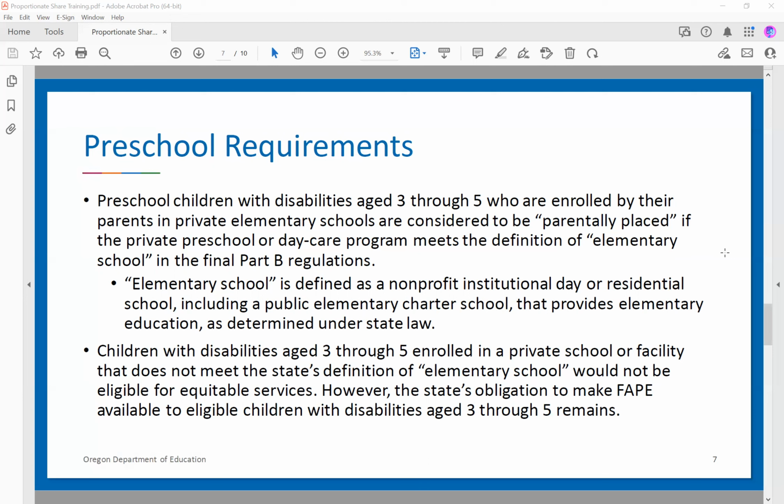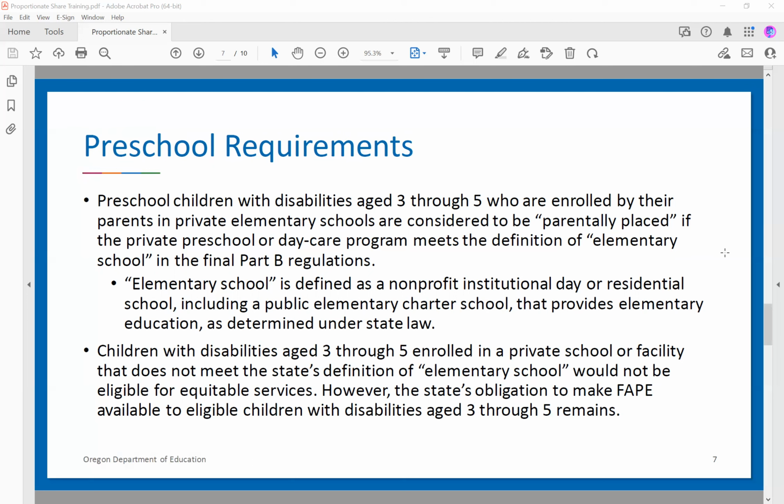They are just considered to be another school within your district, whether they're online, they're treated just like a brick and mortar public school. And so if a student age 3 to 5 is enrolled in a nonprofit institutional residential day school, they'll be considered parentally placed.